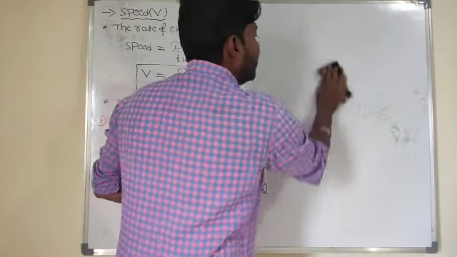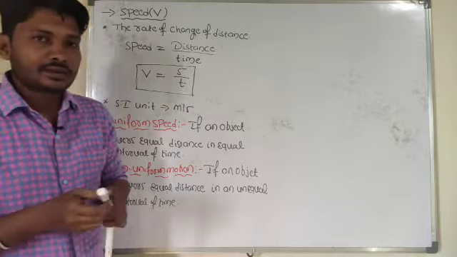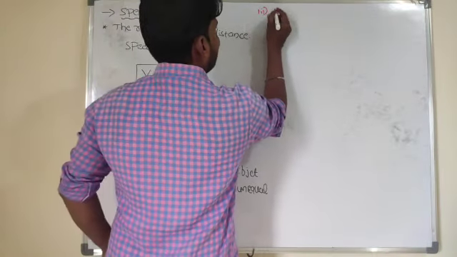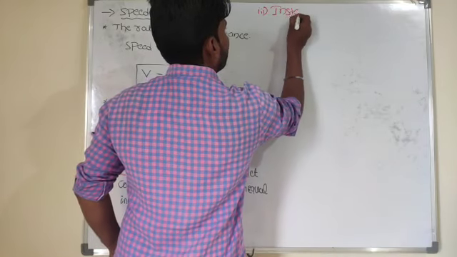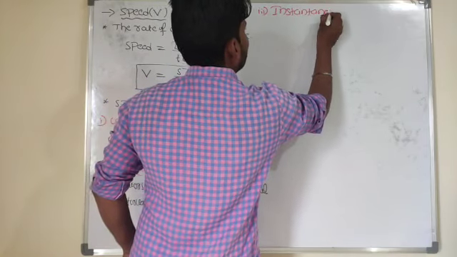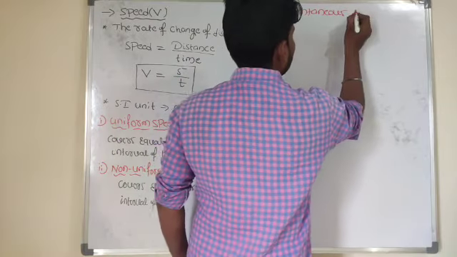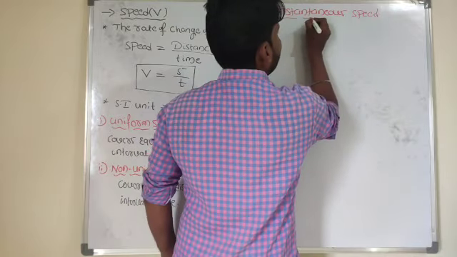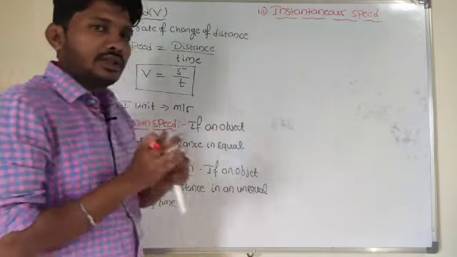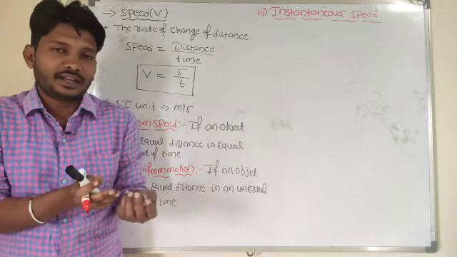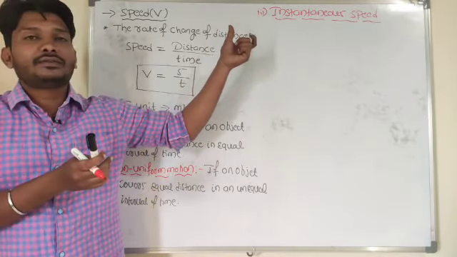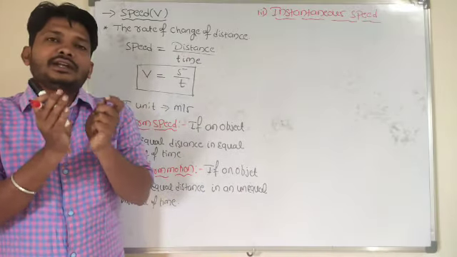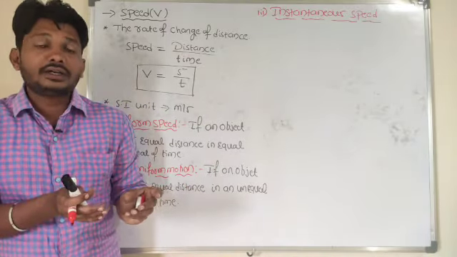So next one is instantaneous motion, or instantaneous speed here. What does the term instantaneous indicate here? For example, Maggi is an instantaneous food. Generally you have heard that word instantaneous. So look at here, in physics we are using the term instantaneous. So what is the meaning of that word instantaneous here?